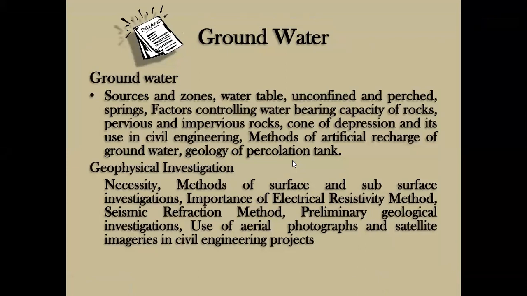Methods of artificial recharge of groundwater, geology of percolation tank. Geophysical investigations also, methods of surface and subsurface investigations, electrical resistivity method, seismic refraction method, preliminary geological investigations, and use of aerial photographs and satellite imageries in civil engineering projects.